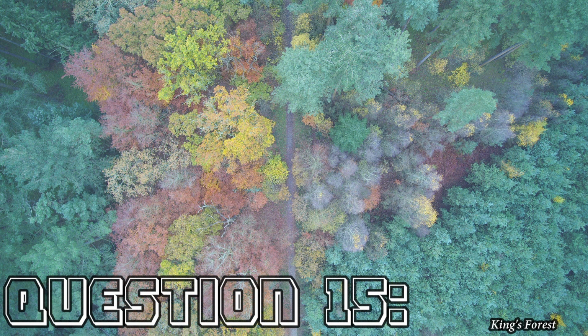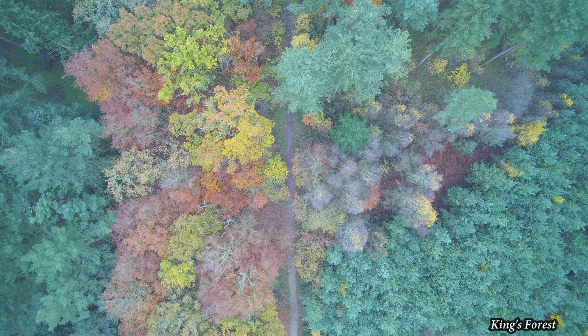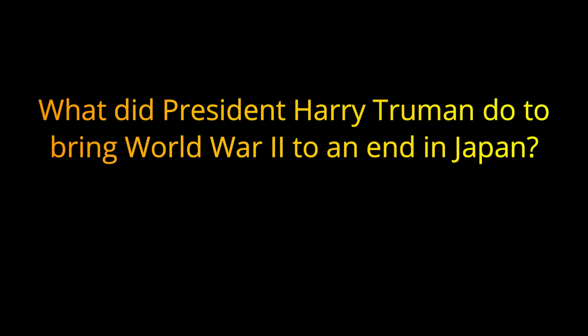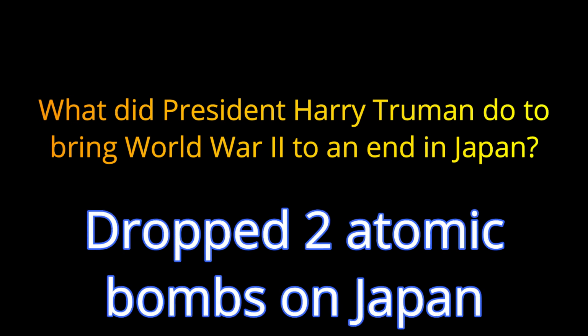Question 15. What did President Harry Truman do to bring World War II to an end in Japan? The answer is he dropped 2 atomic bombs on Japan.